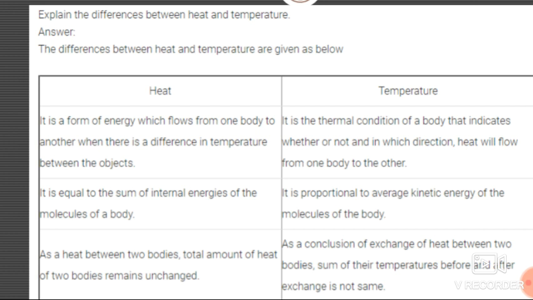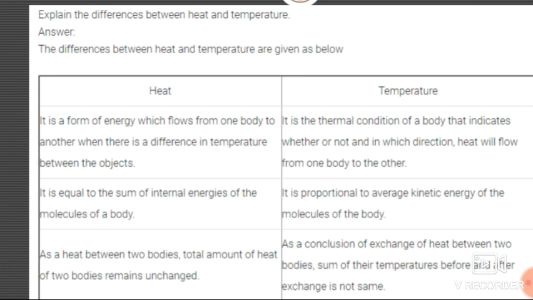What is temperature? It is the thermal condition of a body that indicates whether or not, and in which direction, heat will flow from one body to another. Heat is equal to the sum of internal energies of the molecules of the body. In solids, there are certain molecules which get vibrated due to the heat. And temperature is proportional to the average kinetic energy of molecules of the body.